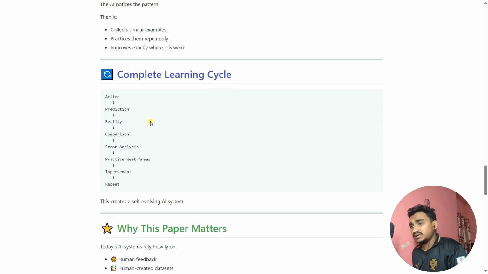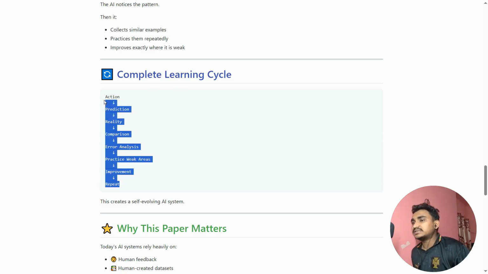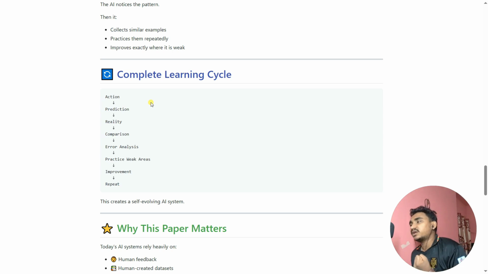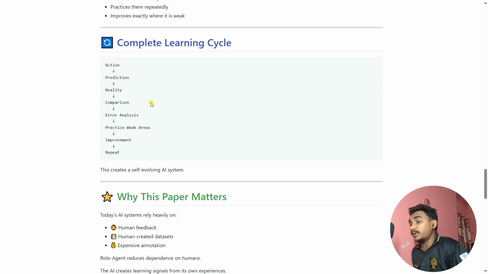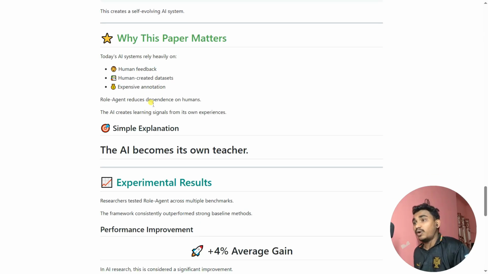Okay. So that's basically our complete learning cycle: the actions, the predictions, the reality, the comparison to the reality. Also, you need to analyze the errors here, practice the weak areas, improve, and repeat. This is the whole complete life cycle of the World Agents. And this creates a self-evolving AI system. So why does this paper actually matter? Because today AI systems rely heavily on human feedback, human created datasets, or expensive annotations.